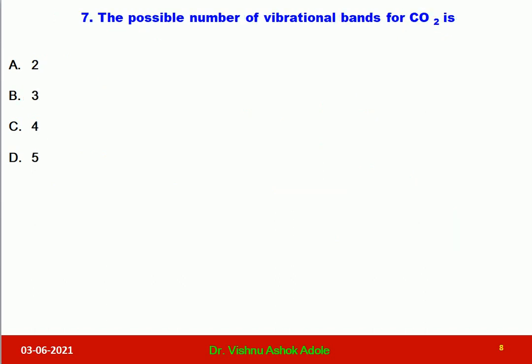Let us solve question number 7. Question number 7 is, the possible number of vibrational bands for CO2 are. Now vibrational bands, that is fundamental modes of vibration. As I discussed with you, we can use either 3n minus 5 or 3n minus 6 for calculation of fundamental modes of vibration. Now, depending upon the geometry of the molecule, we can use the formula. As I discussed with you, this is used for linear and this is used for non-linear.